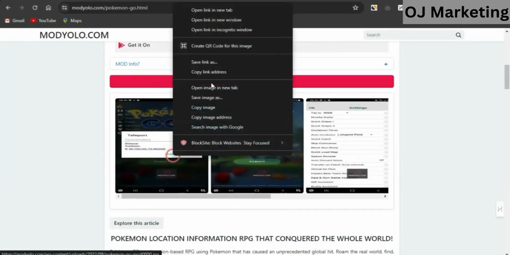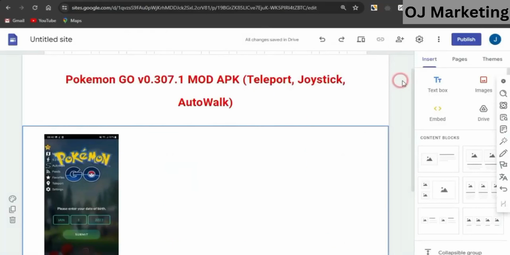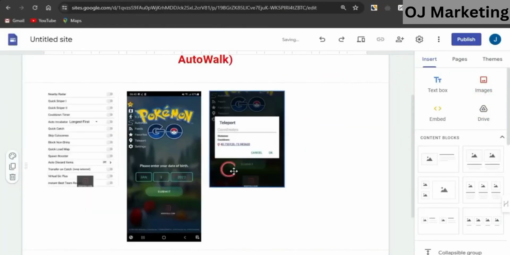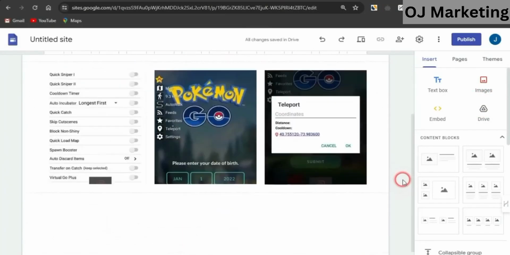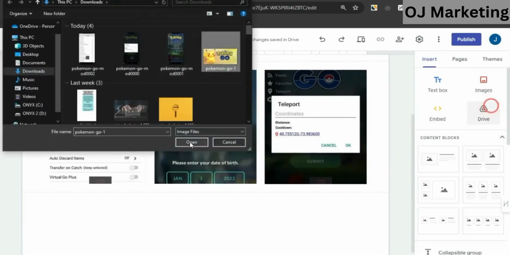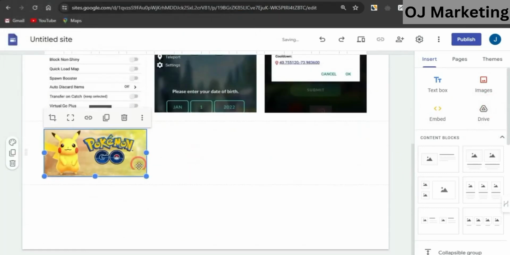I'm going to upload a new image right now. Now, that image is going to be this one right here. So, once I actually do upload the image, I'm just going to make this look quite bigger. Now, this actually looks quite okay. You can see how the page looks like.